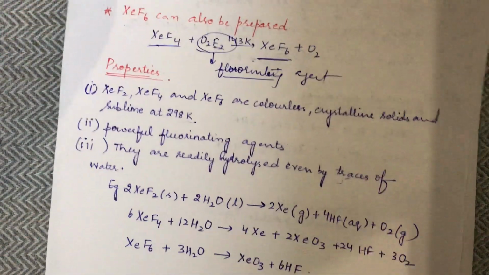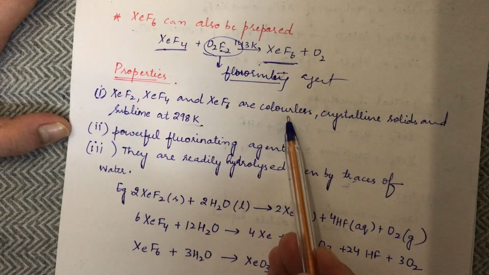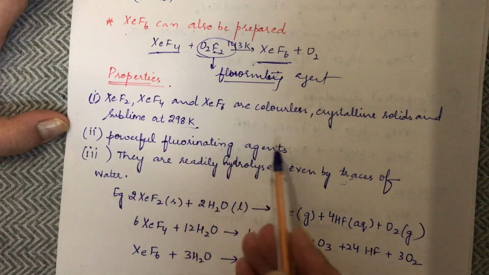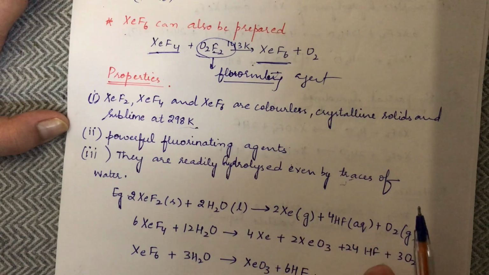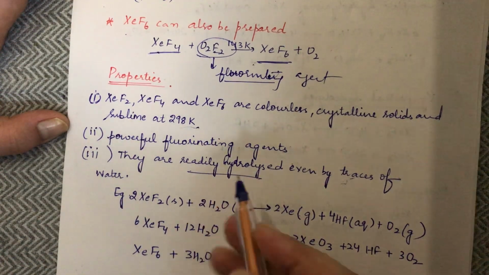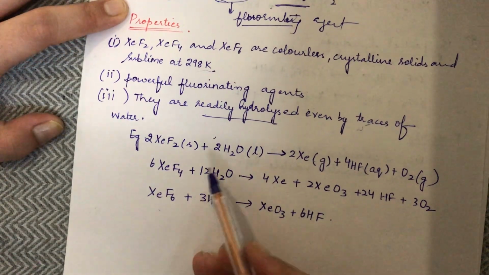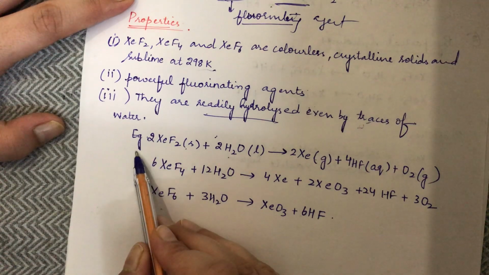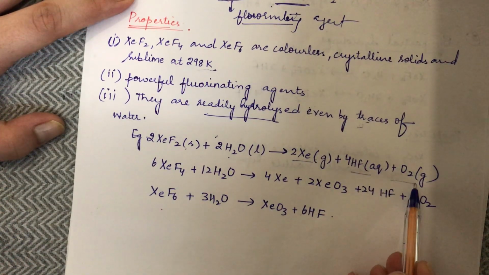Now we will talk about their properties. XeF2, XeF4 and XeF6 are colorless crystalline solids and sublime at 298 Kelvin. They are powerful fluorinating agents. They are readily hydrolyzed, which means when they react with water, they react quickly. For example, these are very important reactions. When XeF2 reacts with water, it undergoes hydrolysis. Xenon, HF is formed and O2 gas is released.